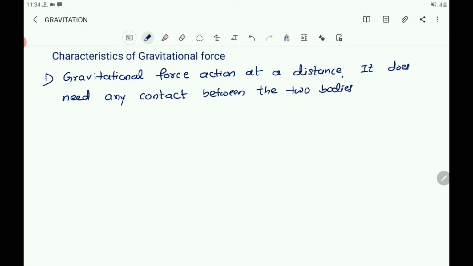As it does not need any contact between the two bodies, it is an action at a distance.